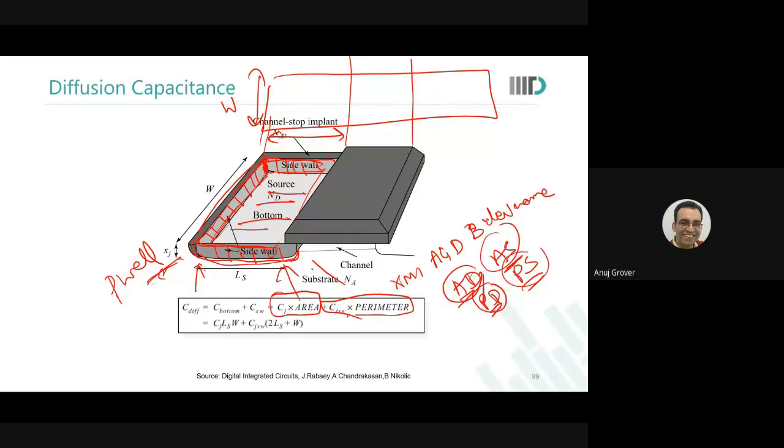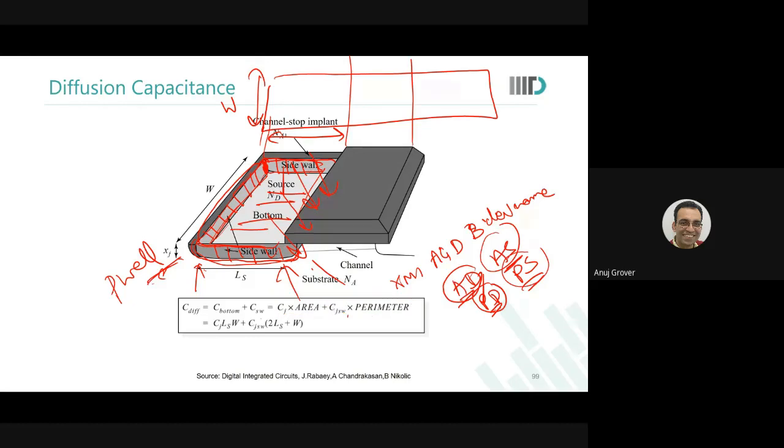Actually, what happens on this side, Setu, is we do gate engineering. On this side, we also make lightly doped drains and lightly doped source regions. So we do a lot of gate engineering on the side of the channel. So that side's capacitance we do not count like the side junction wall capacitance. So then we should take another term which accounts for that gate engineering as well, right? No, that is already taken care of.